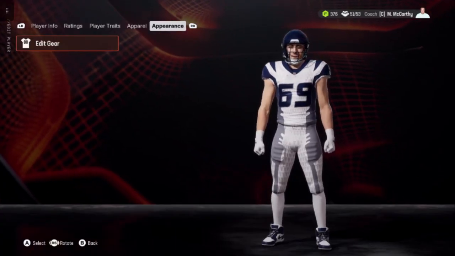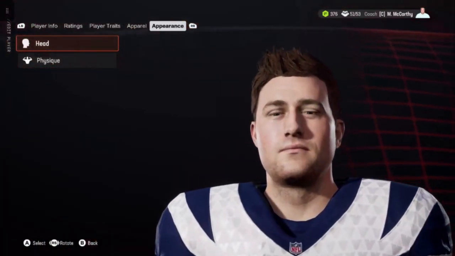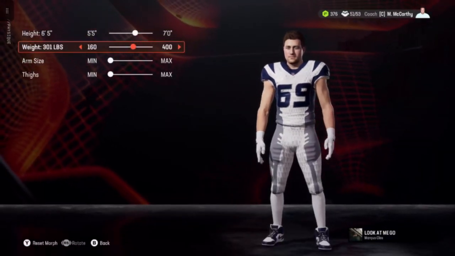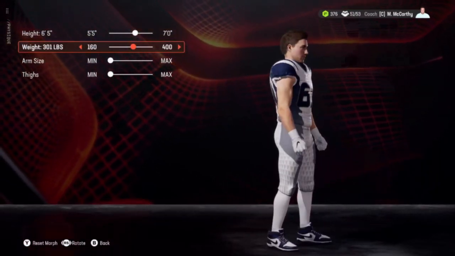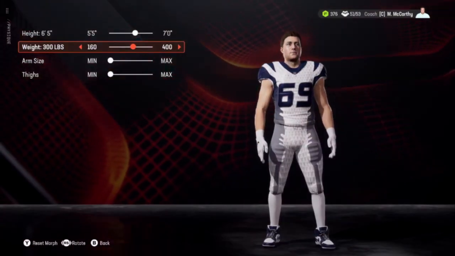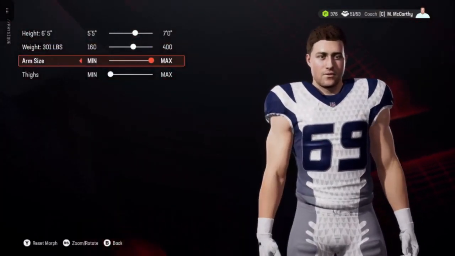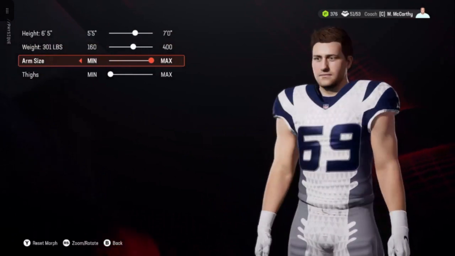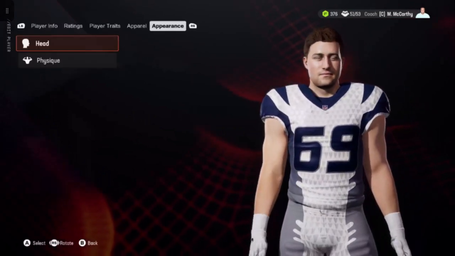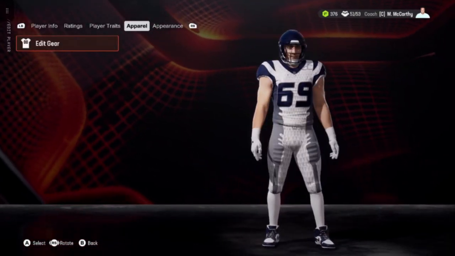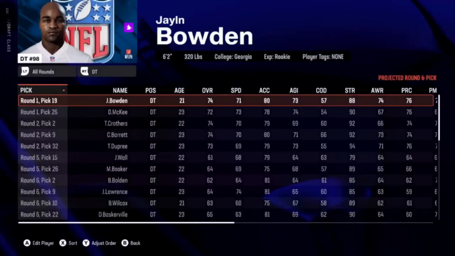It's complete garbage. And this is why we need games like Maximum Football to be on their game and follow through on everything that they promised they would follow through with. This is why we need games like 2K to come back and give us the game that we deserve with the full customization. Because guess what? This doesn't happen in 2K. When you import a draft class in 2K, and I've been creating draft classes on 2K for years as well, this has never been a problem. When you import a draft class in 2K, the players look exactly like how they're supposed to look.